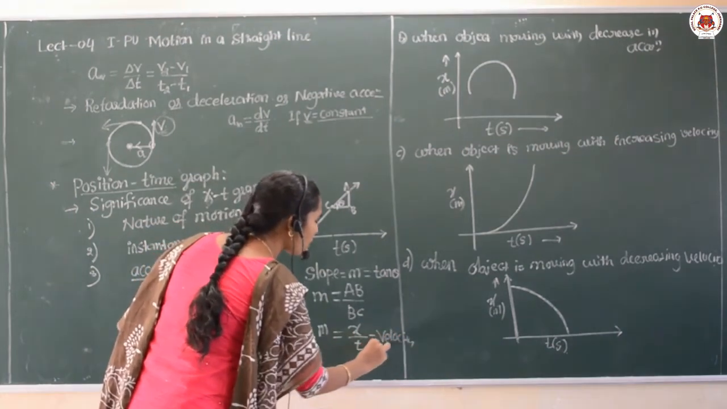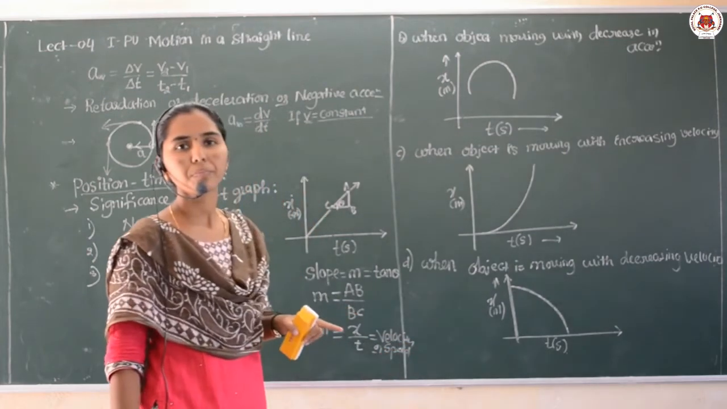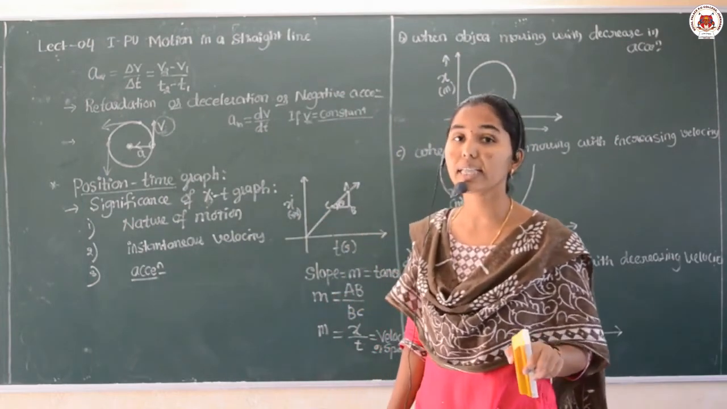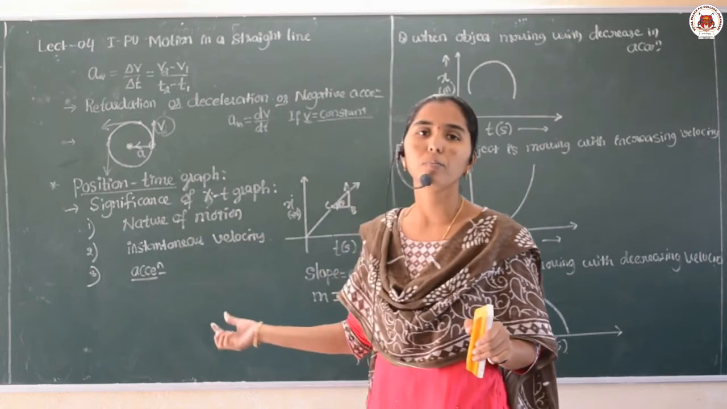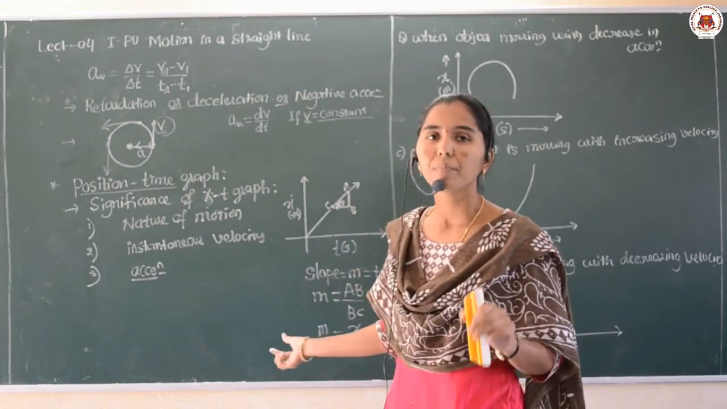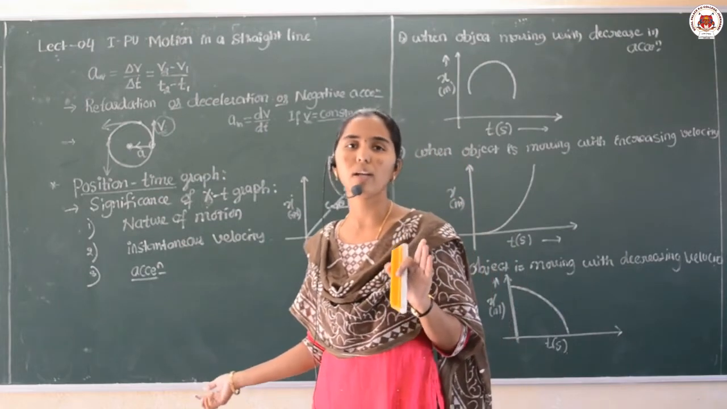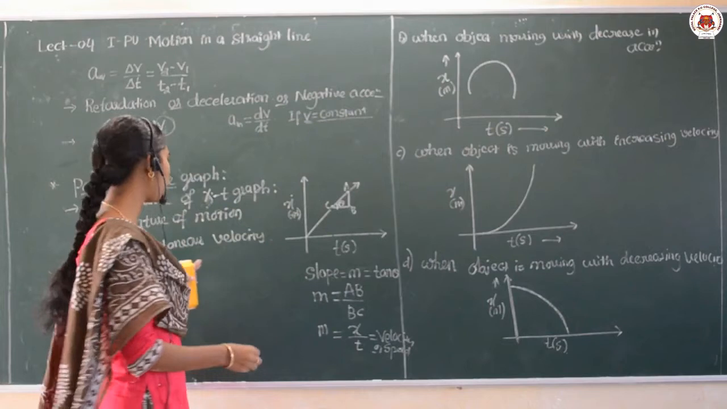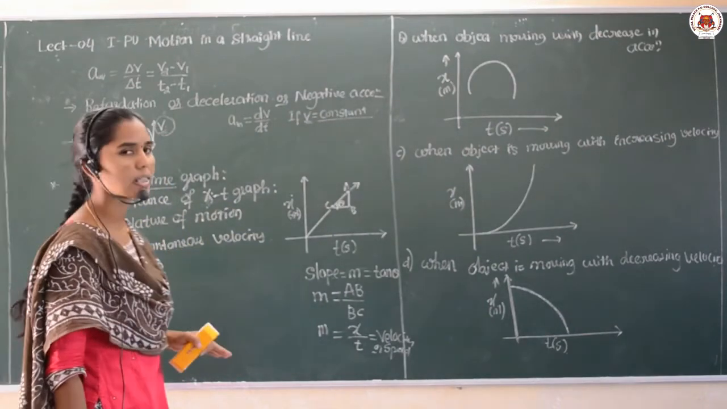Velocity or the speed of the object can be obtained. Remember, dear students, name the quantity which gives the slope of the position time graph. The quantity is either speed or the velocity. Yes, so by this you can also give the fourth point here, the significance of the xt graph.